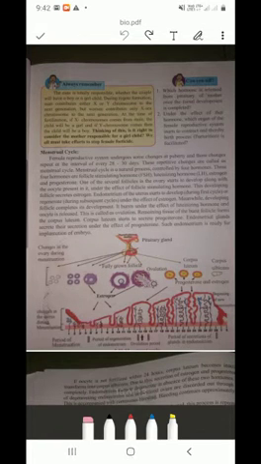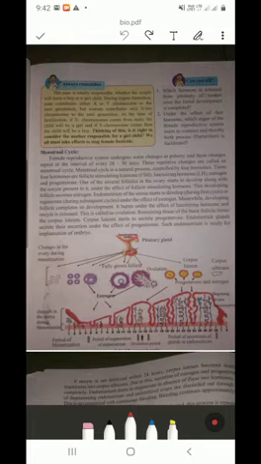It starts to develop during the first cycle or regenerates during subsequent cycles. First means the very first time when the bleeding starts, it starts to develop, and it regenerates in further cycles. Under the effect of estrogen, this endometrium develops.